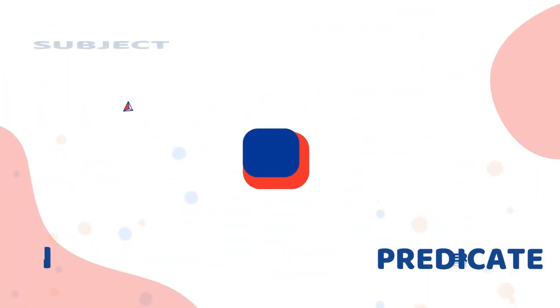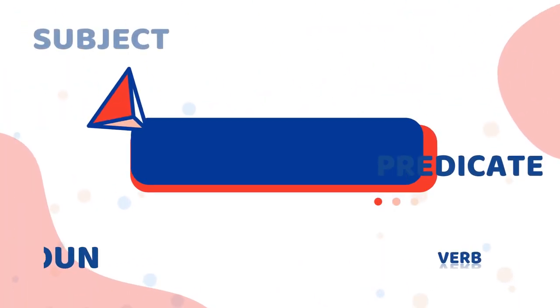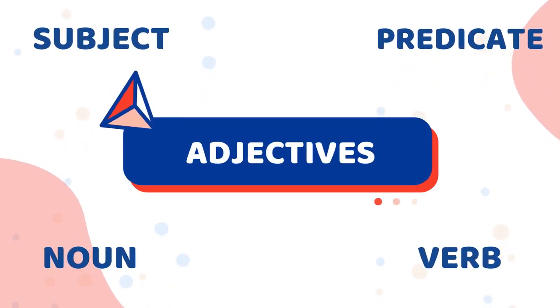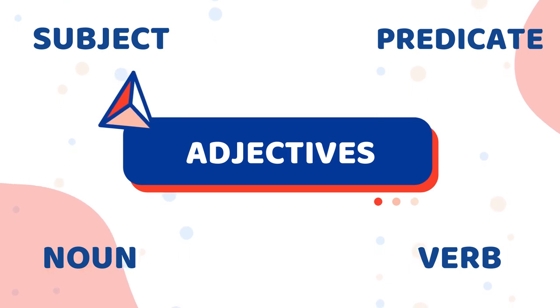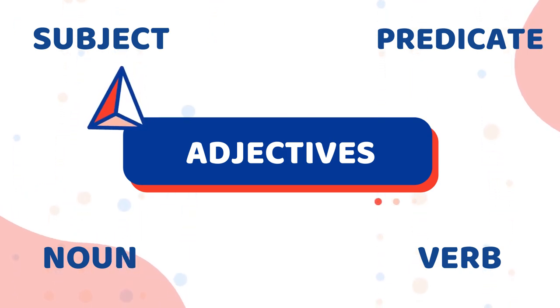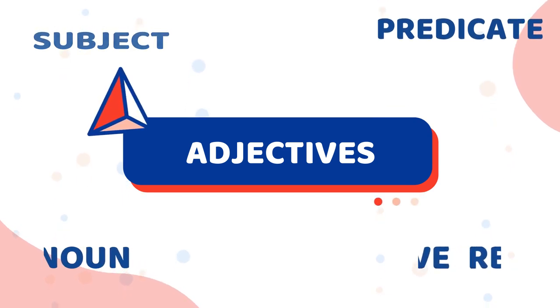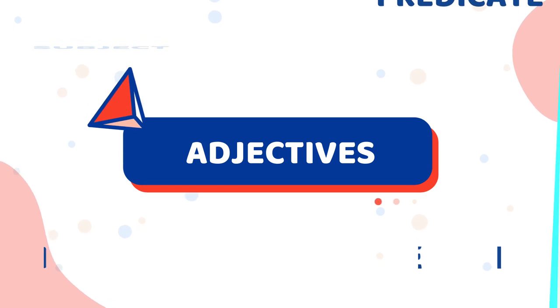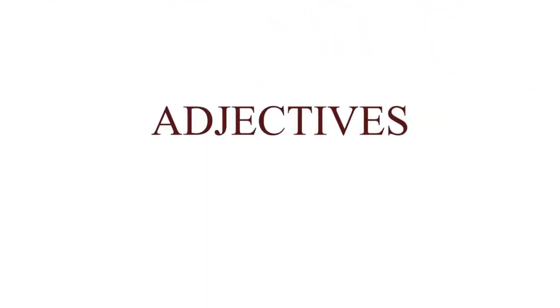In the previous sessions, we have been dealing with the essentials of a sentence as subject, predicate, noun, verb, etc. Now, to decorate a sentence, we would be going through this session. We will be dealing with the topic adjectives. But before moving forward in the session, we would listen to a story.